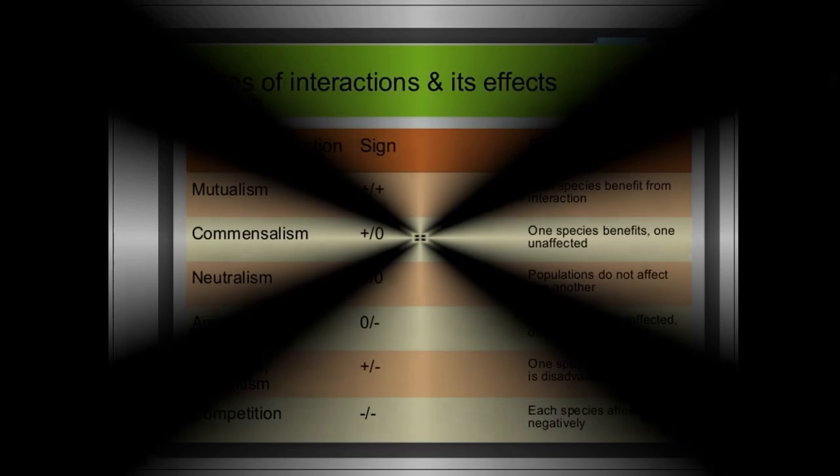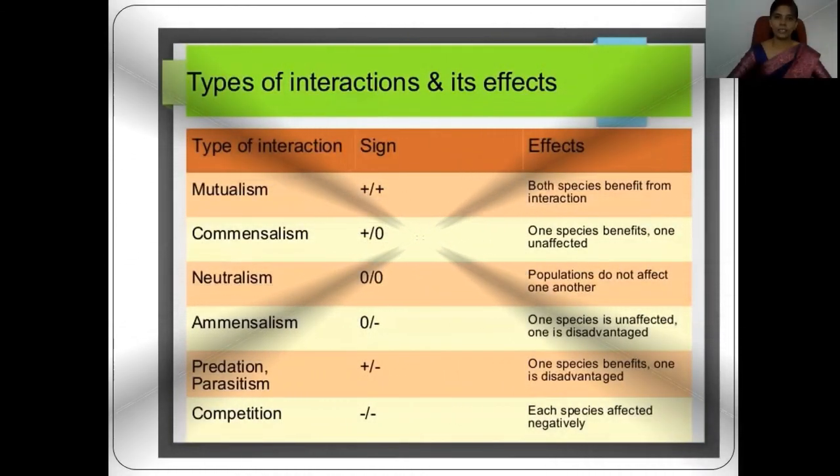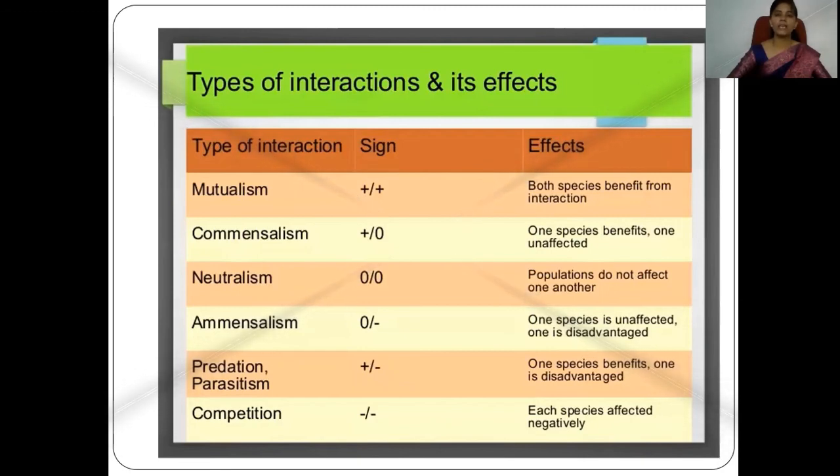So how can we summarize this lecture? Biotic interactions are very important. These biotic interactions are continuously occurring in nature because organisms are living together. They are sharing the same habitat in the environment. These interactions are broadly divided into two types: positive interactions and negative interactions.